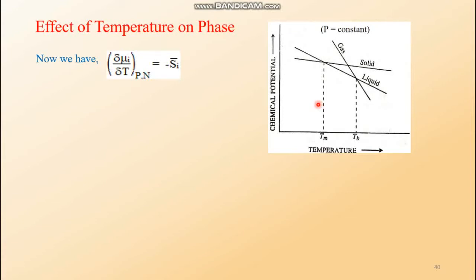Now it depends upon the entropy of the different states of matter.